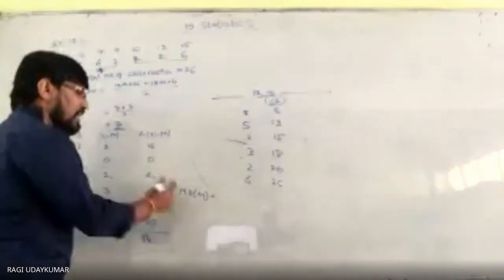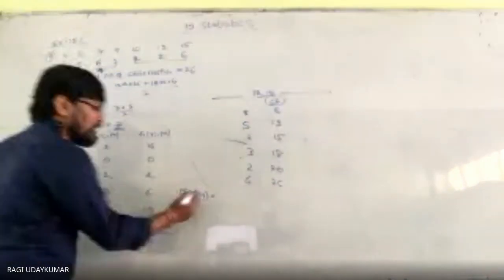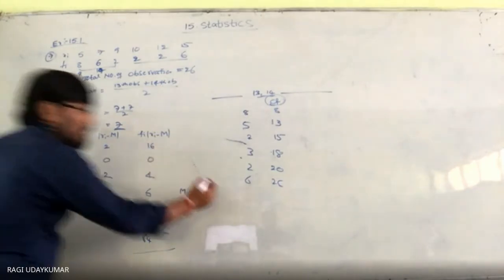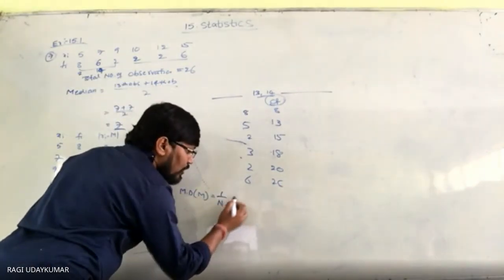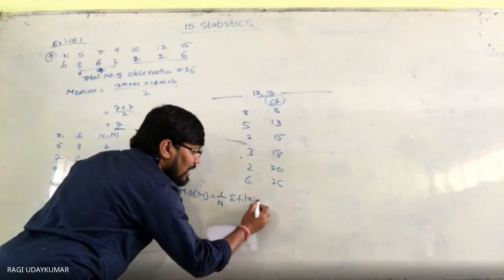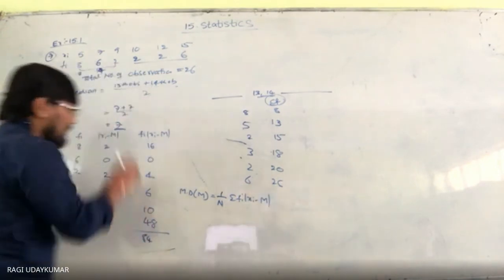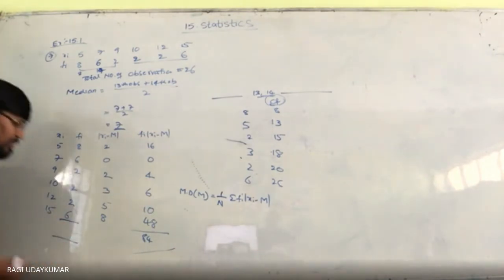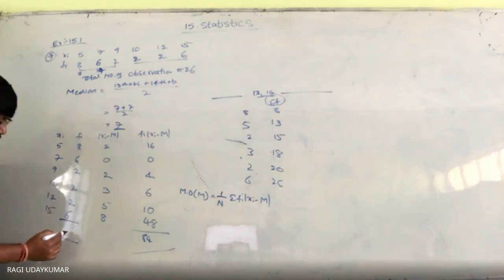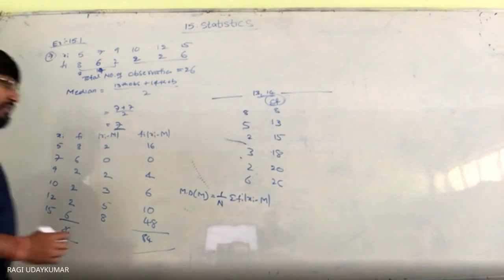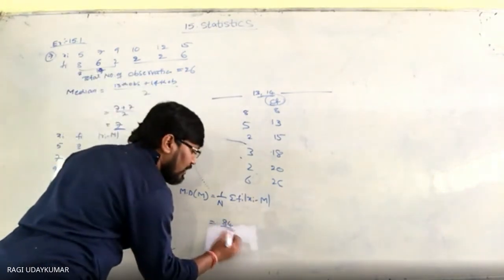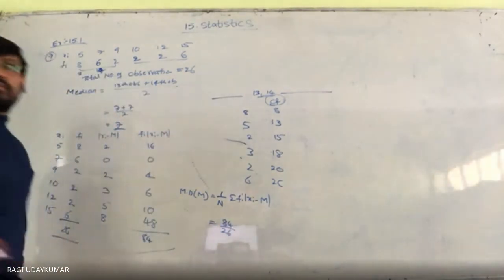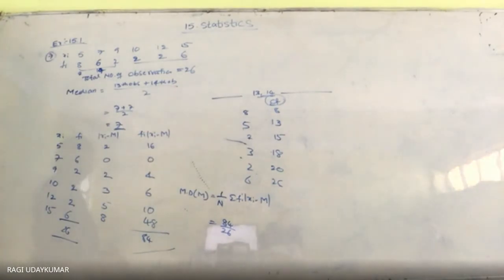Okay, that's the difference here. Mean deviation is equals to, in this situation, what do you get here? Formula is 1 by n into sigma fi into |xi minus m|. Here total sum divided by sum of the frequencies. The sum of the frequencies is 26. Already we got it. So which is equals to 84 divided by 26. 1 by n, n is equal to sigma fi.